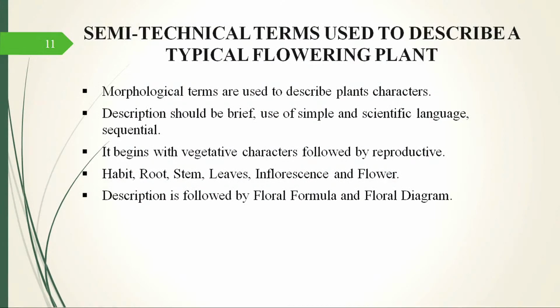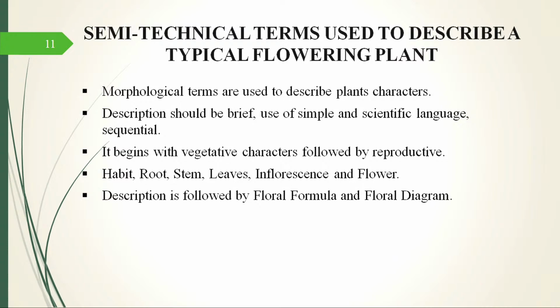So moving on to the presentation now. Whenever we describe a plant, we start the description from morphological characters, from vegetative characters, from the habit, what a plant is, whether it is a herb, shrub, or tree. Then we move on to the shoot, then root, and then eventually we go to the inflorescence and then the type of the flower. Each of these has a lot of terms which have been discussed.